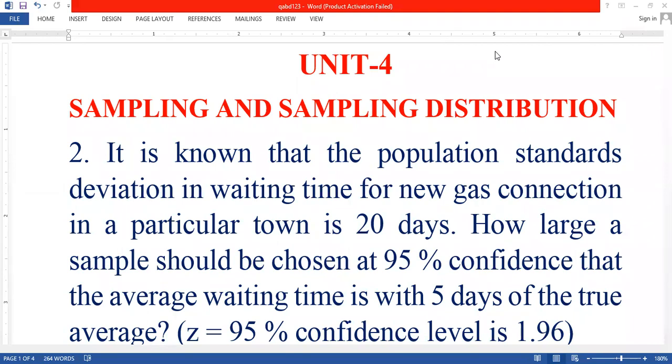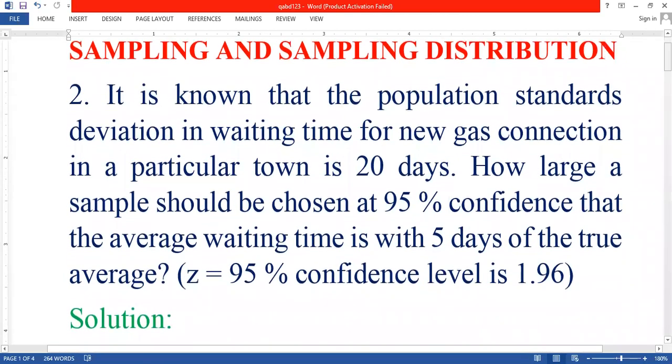Today we are discussing the topic that we covered in the previous class, sampling and sampling distribution. In this class, we are continuing with the problems. This is the second problem, and it is already written.